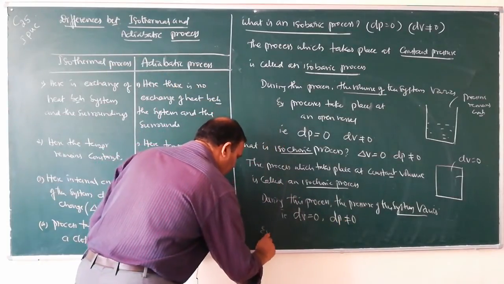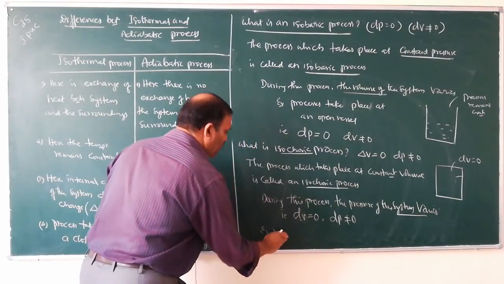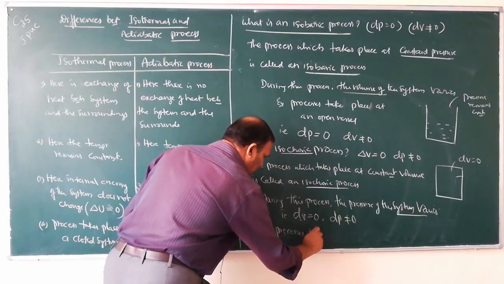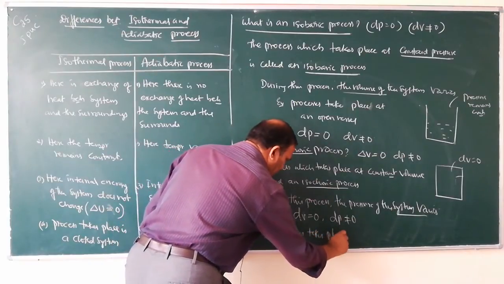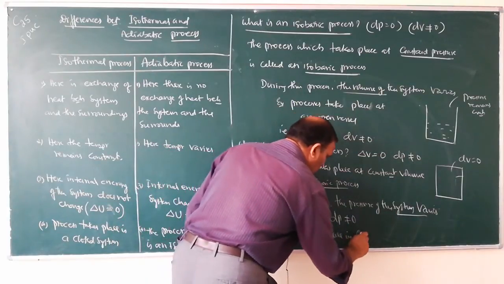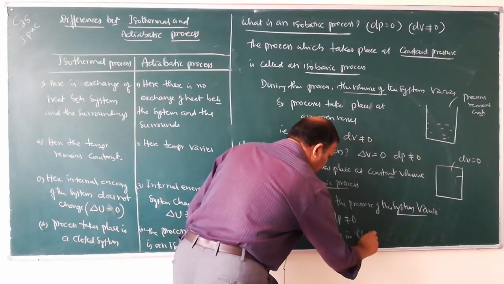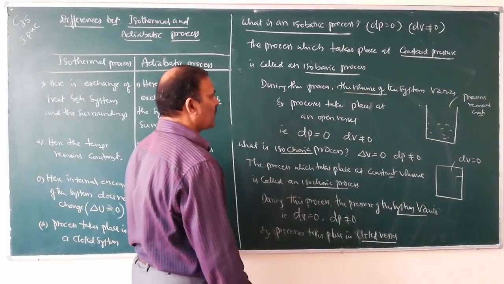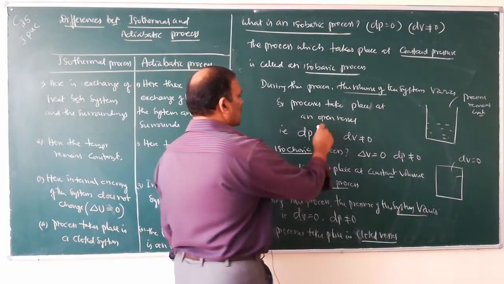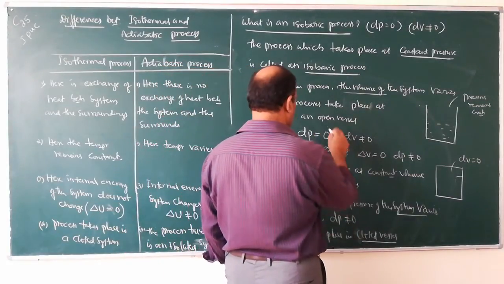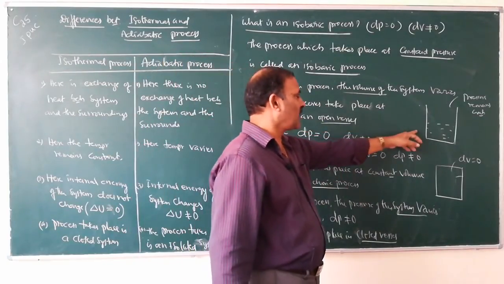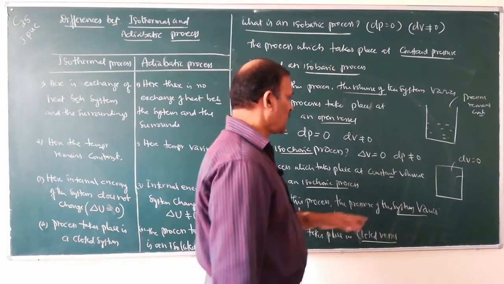For example, processes which take place in a closed vessel are an example of isochoric process. Processes which take place in an open vessel are an example of isobaric process.